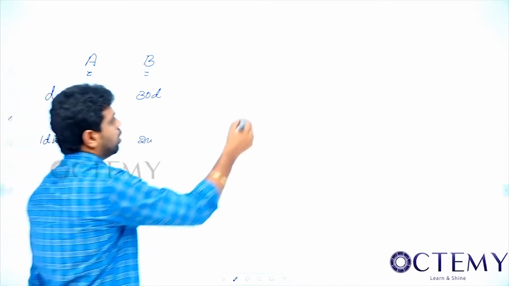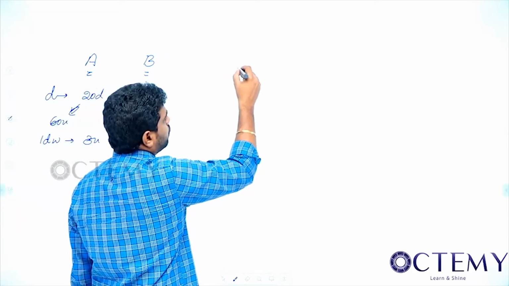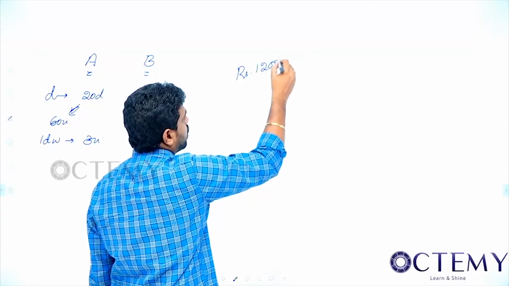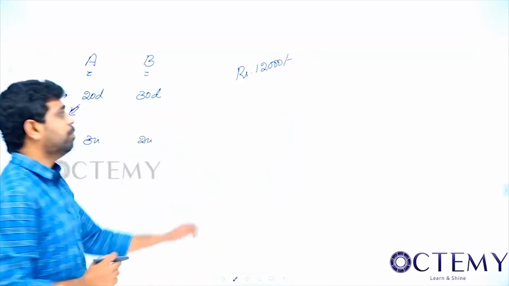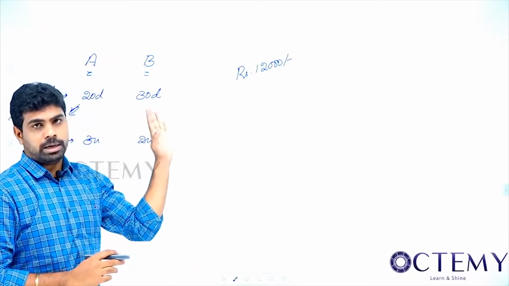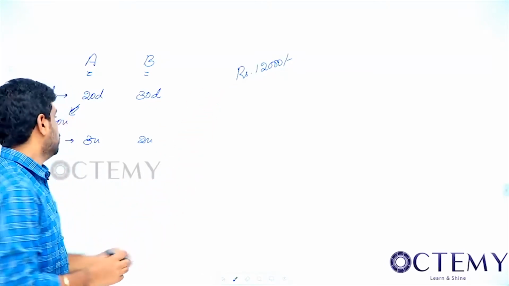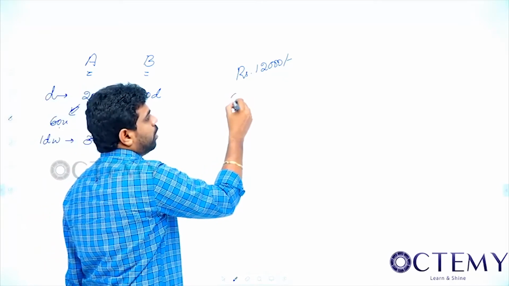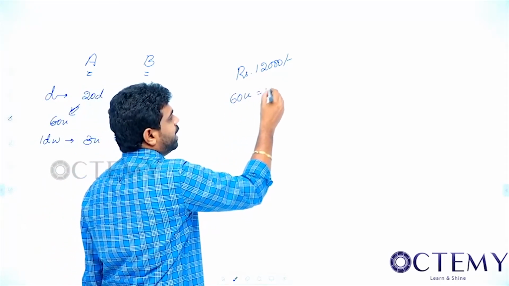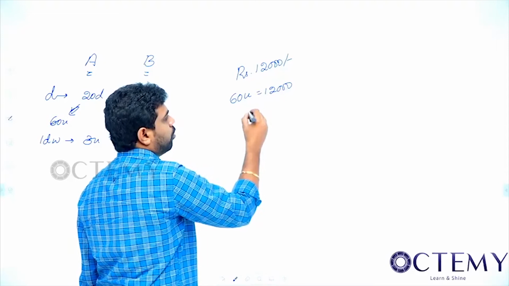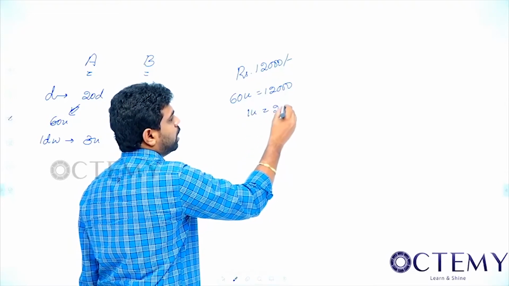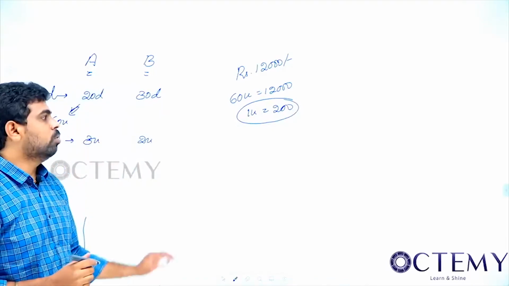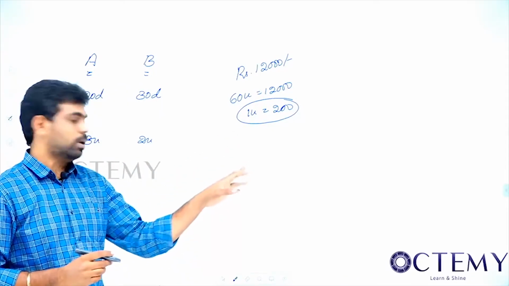So now what? For example, they both took the work for 12,000 rupees, you think. So they will be paid 12,000 for completing the entire work. They took it for 12,000. So now total work is 60 units. It means that for 60 units they are going to be paid 12,000. So for 1 unit they will be paid how much? 200. For 1 unit they will be paid 200. Whoever does 1 unit, they will be paid 200 rupees.